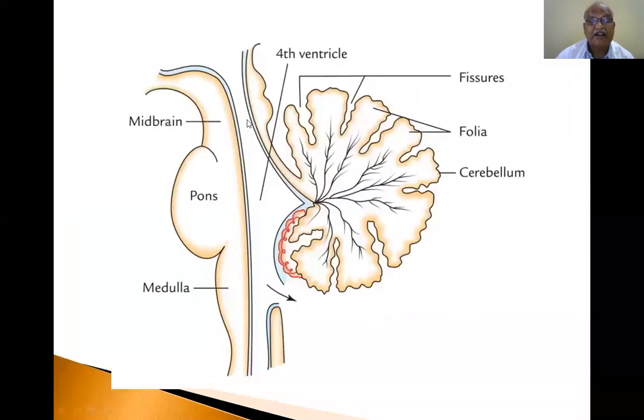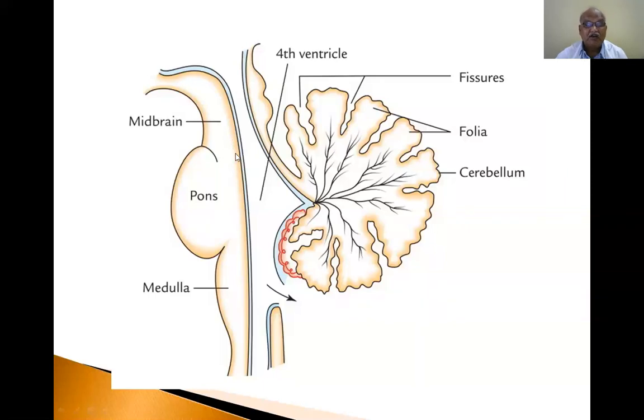Now this is the superior angle of the fourth ventricle, containing the cerebral aqueduct of the midbrain. This is the inferior angle, containing the central canal of the spinal cord. Because this is the superior angle, it is a tent-like cavity extending into the white matter of the cerebellum. So these are the angles.